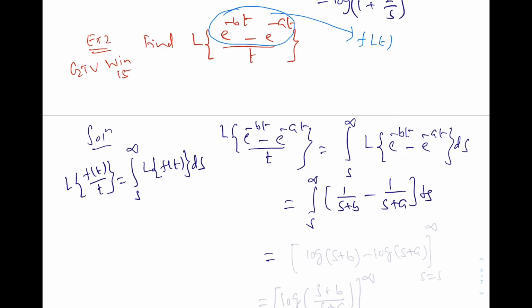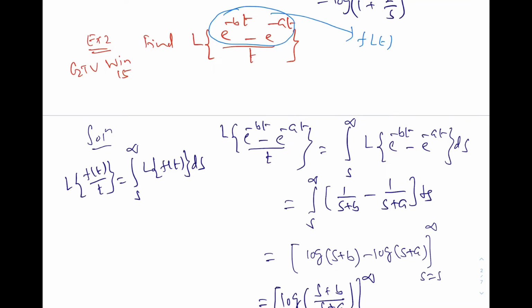The integral of 1 over s plus b is log of s plus b, minus log of s plus a, and the integration limit is s to infinity. Again we are using the property of logarithm: log of s plus b over s plus a, from s to infinity.